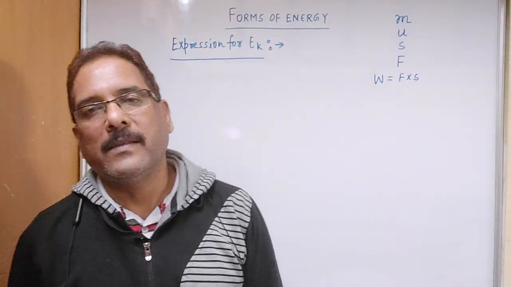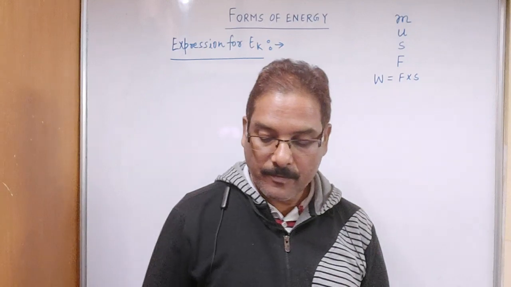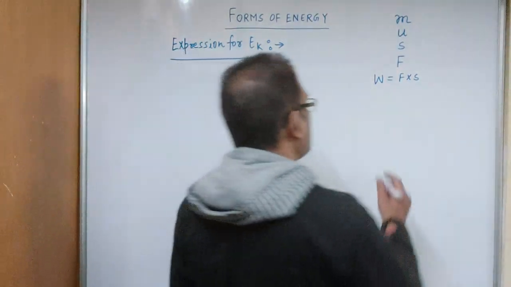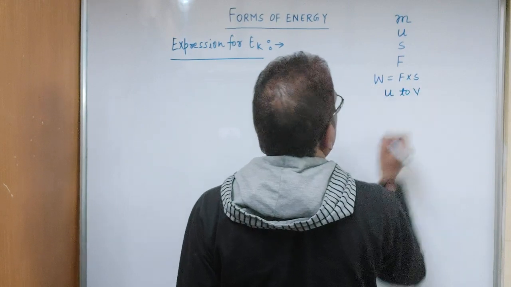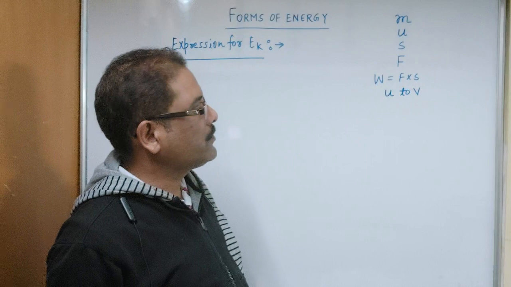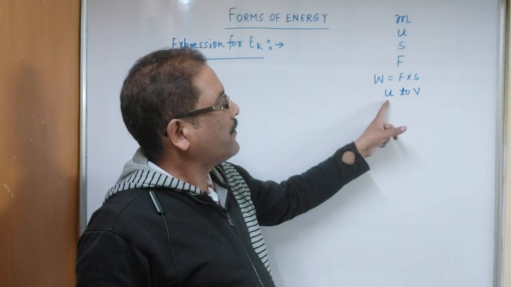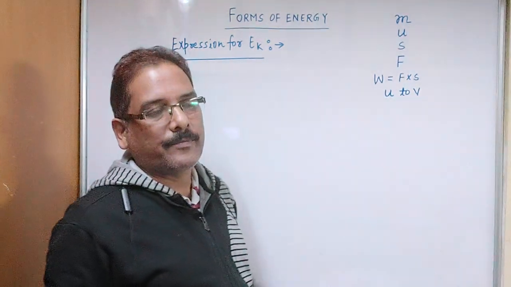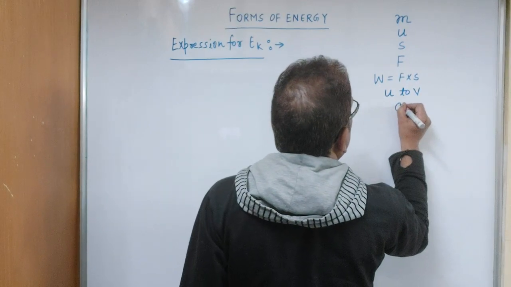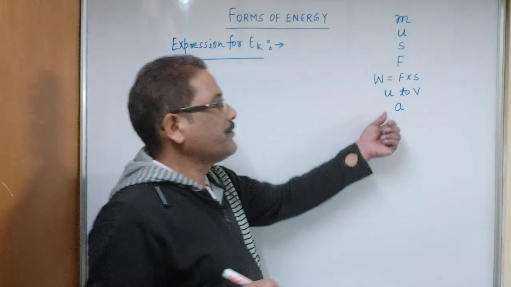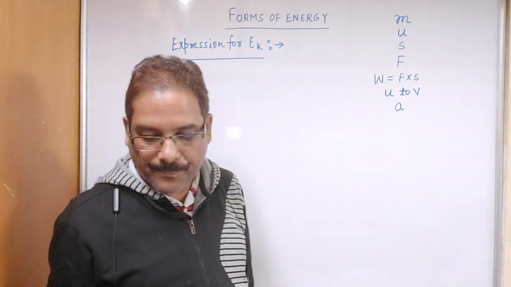Let the velocity change from u to v. Due to this work done, the velocity changes, and let the velocity change from u to v. And the last sentence you write: let a be the acceleration produced.